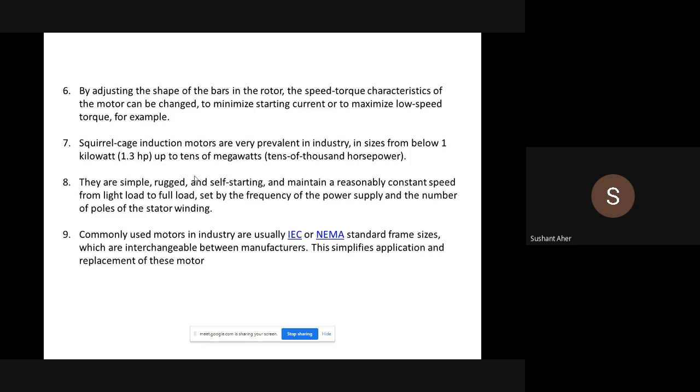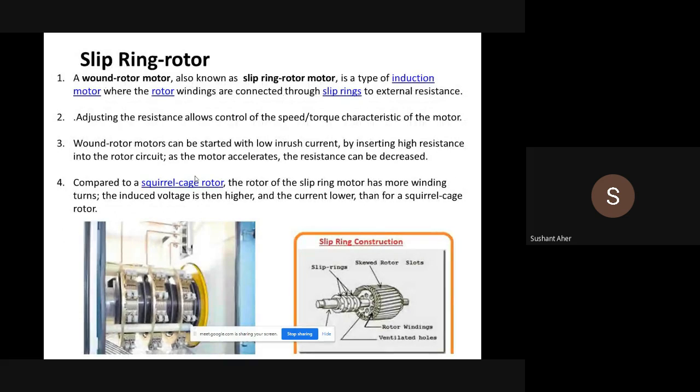The motors commonly used in industry usually follow the IEC or NEMA standard. NEMA is an association that sets standard ratings, characteristics and manufacturing standards for different industrial motors.